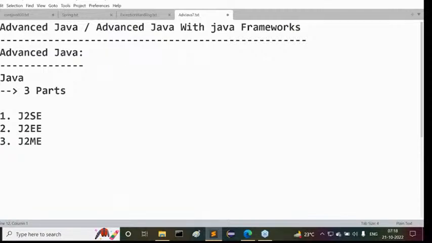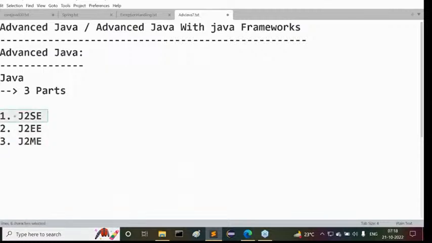Java was provided by Sun Microsystems with three parts: the J2SE part, the J2EE part, and the J2ME part. These are the three parts which are available.